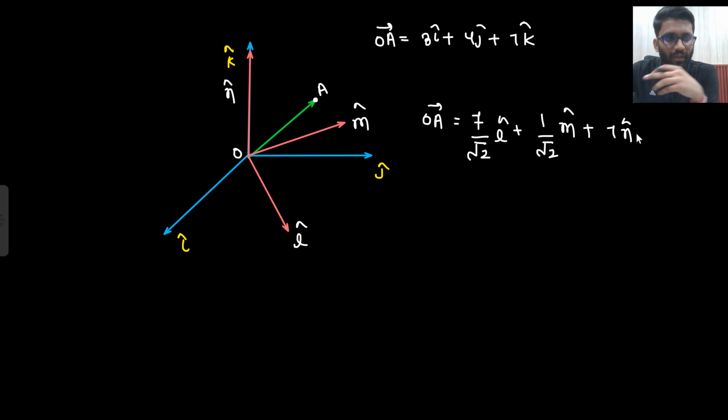If I am walking in the OA direction with the same magnitude, that means I am walking 3 in i cap direction, 4 in j cap direction and 7 in k cap direction. If I am walking along OA with the same magnitude, same line, that means I am walking 7 by root 2 in L cap direction, 1 by root 2 in M cap direction and 7 in N cap direction. Did you understand the meaning of that?